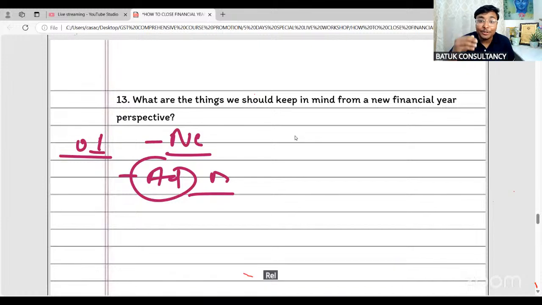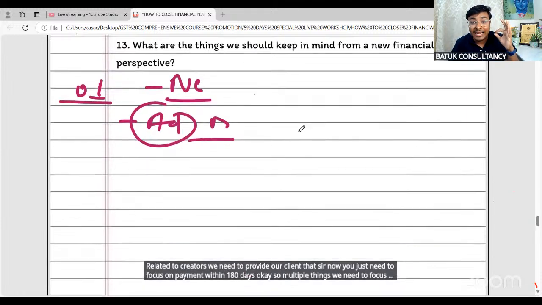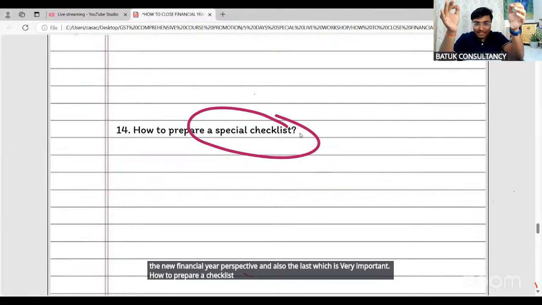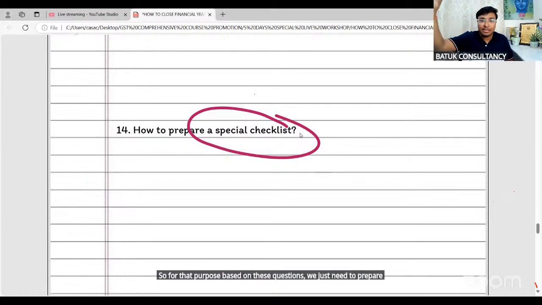Related to creditors, we need to tell our client, "Sir, now you just need to focus on payment within 180 days." So there are multiple things we need to focus on from the new financial year perspective. And the last one, which is very important, is how to prepare a checklist. For that purpose, based on these questions, we need to prepare one checklist that we have received the